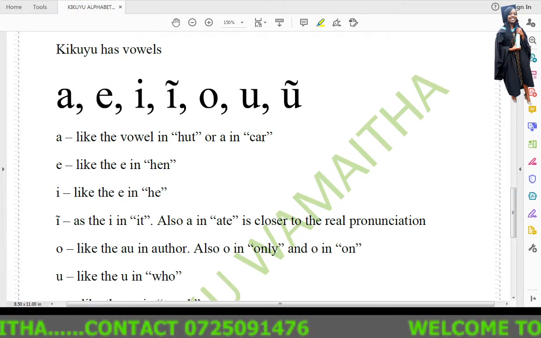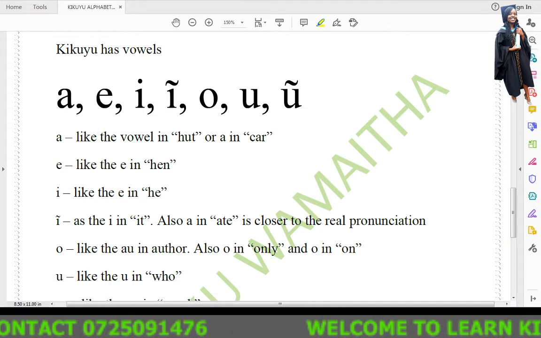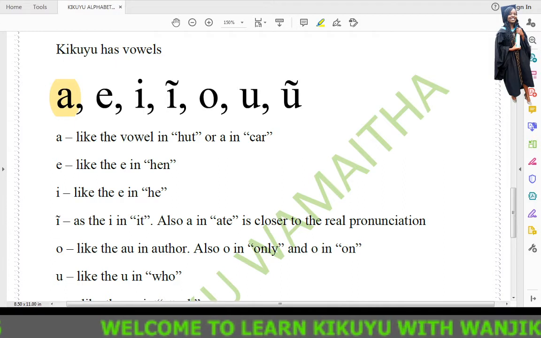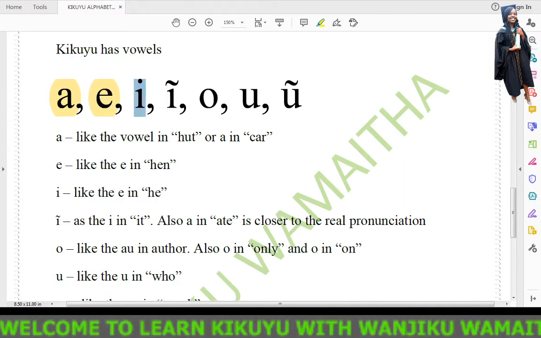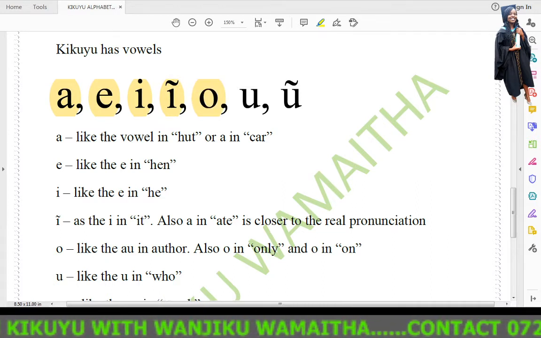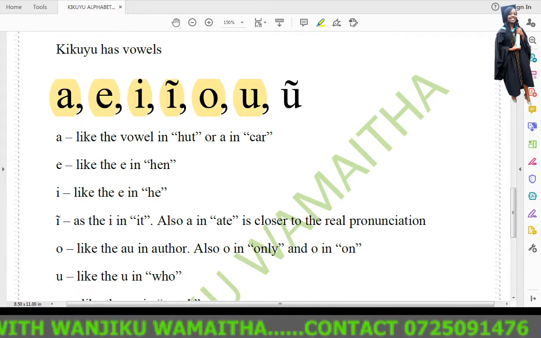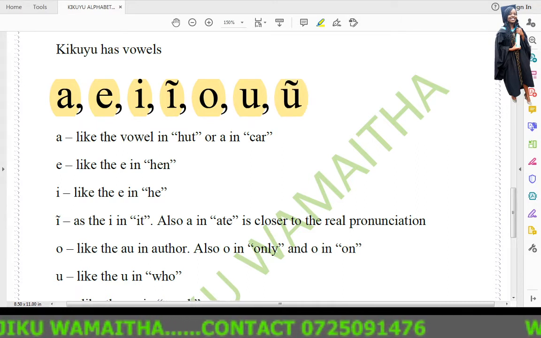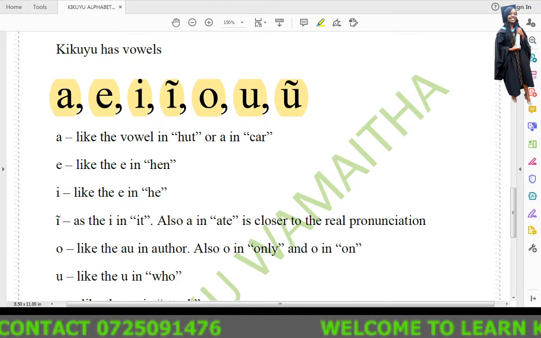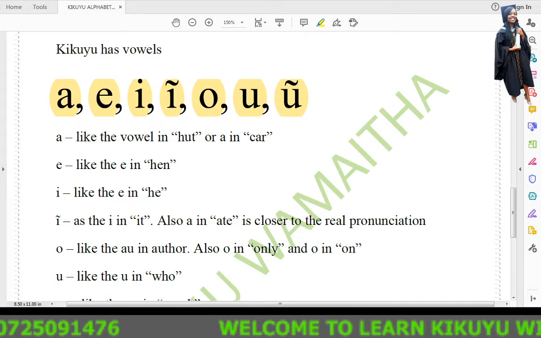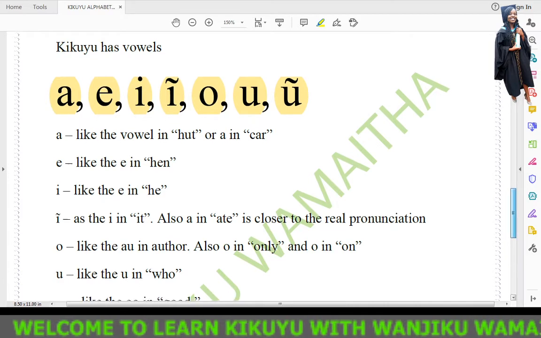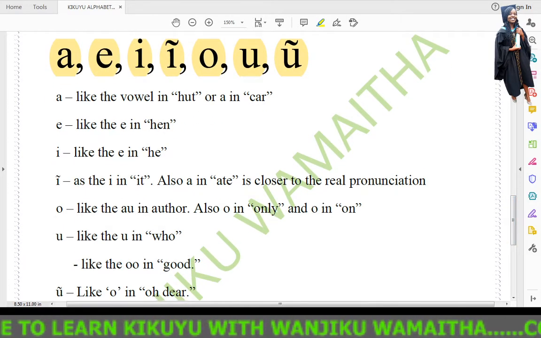The Kikuyu vowels are: A, E, I, E, O, U, O. Those are the 7 vowels of Kikuyu.